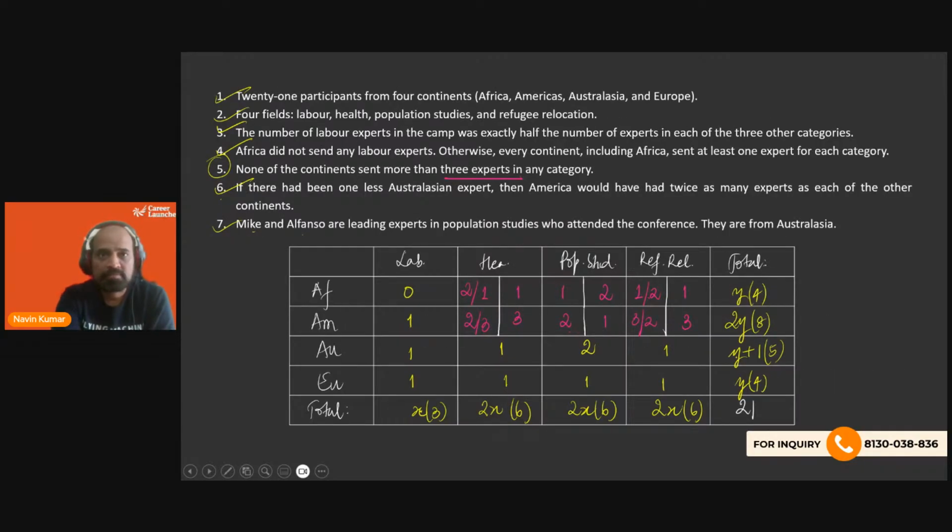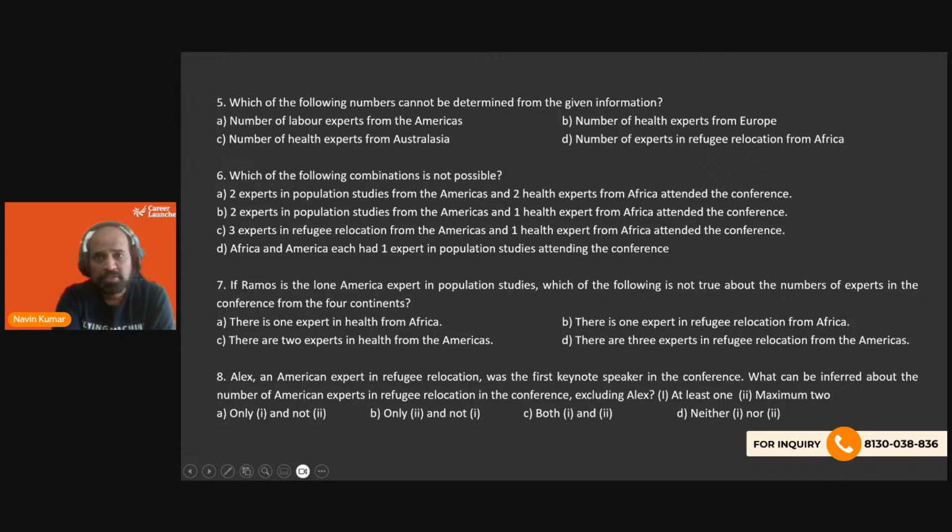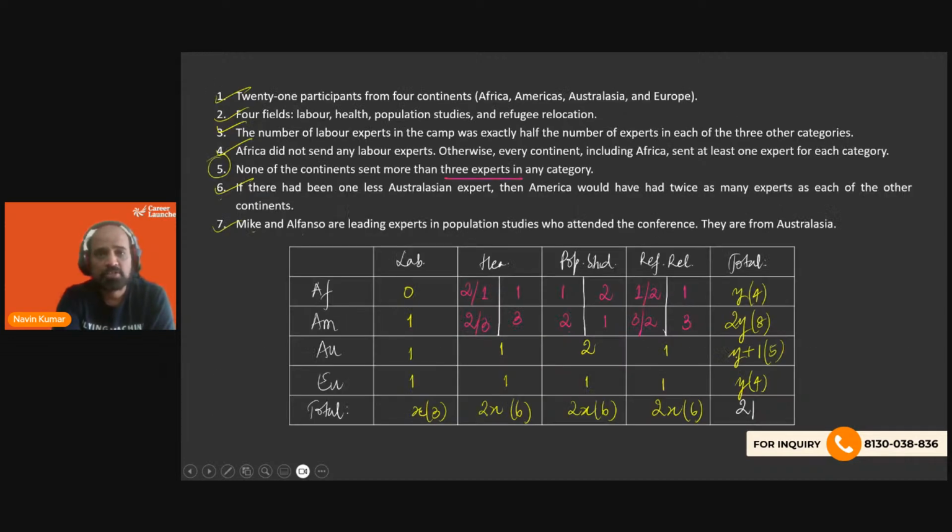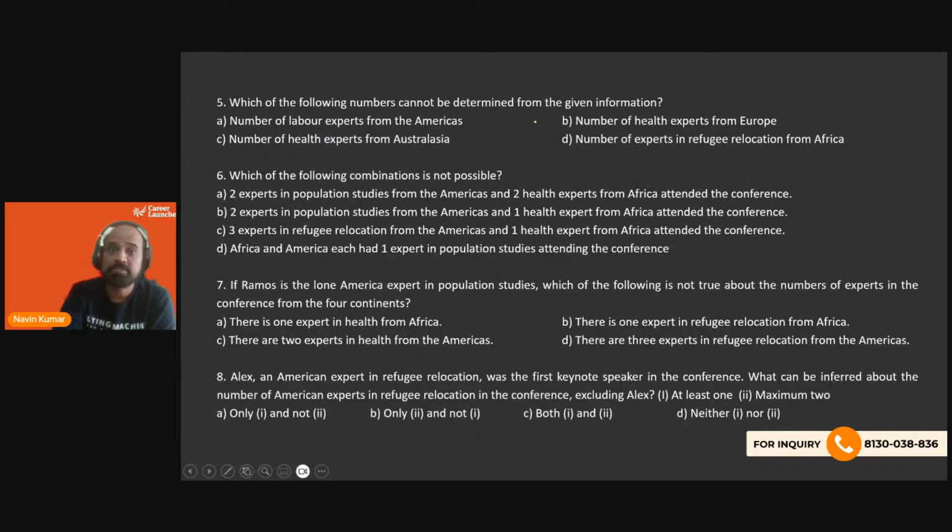It's 1. Refugee relocation from Africa. So the last one from Africa, of course, we can't determine. It's going to be either 1 or 2 if we look at the numbers there. So it's going to be option D.